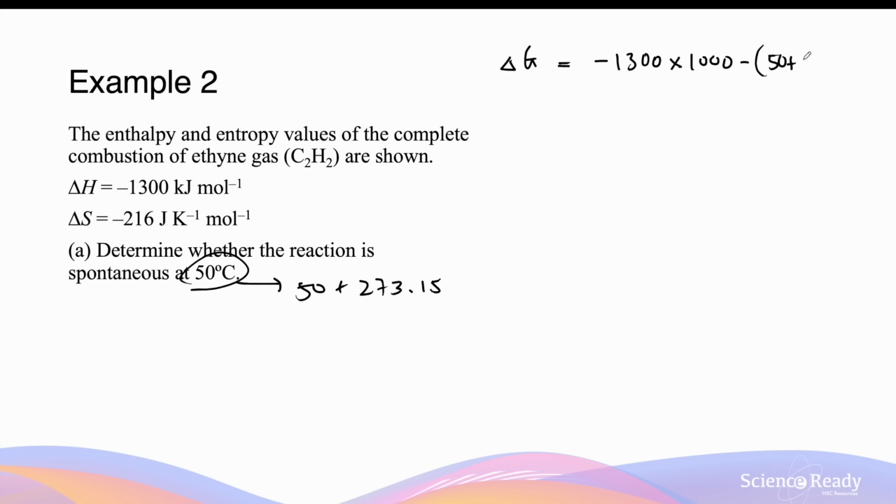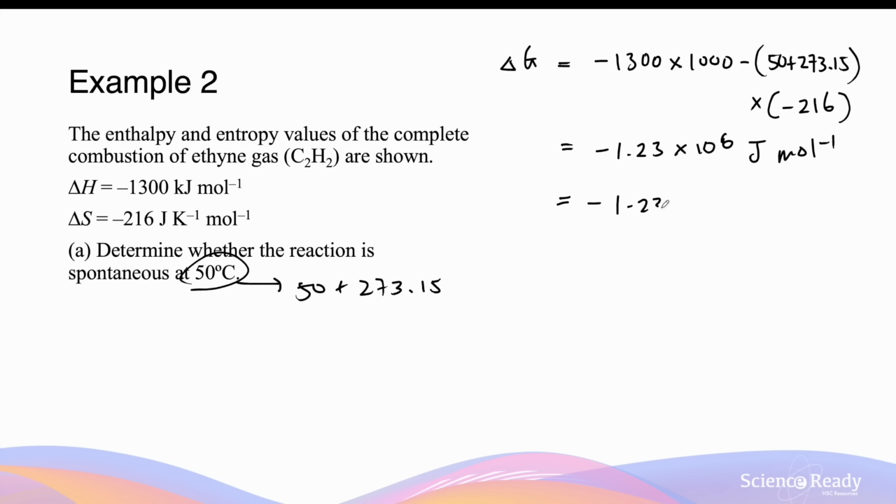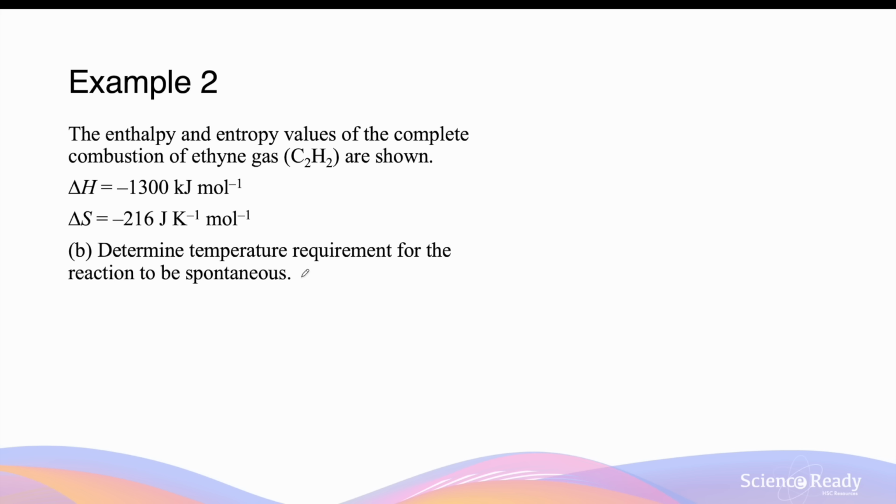273.15 to convert into kelvins before I can substitute this into the equation. So I'll write 50 plus 273.15, and I'll multiply this by minus 216 for the entropy change. This yields a value of minus 1.23 times 10 to the power of 6. In this case, it will be joules per mole for the Gibbs free energy. You can simplify this by dividing by 1,000, which will be minus 1.23 times 10 to the power of 3 kilojoules per mole. So since the Gibbs free energy value at this temperature is again negative, the reaction is again spontaneous. Determine the temperature requirement for the reaction to be spontaneous.